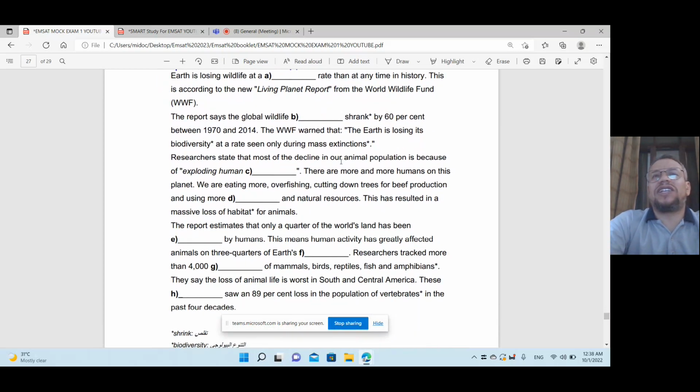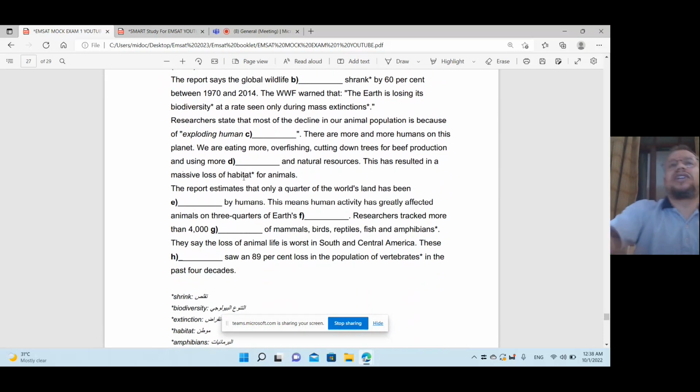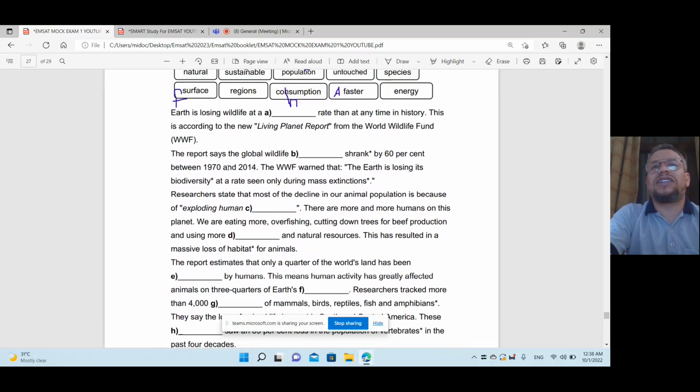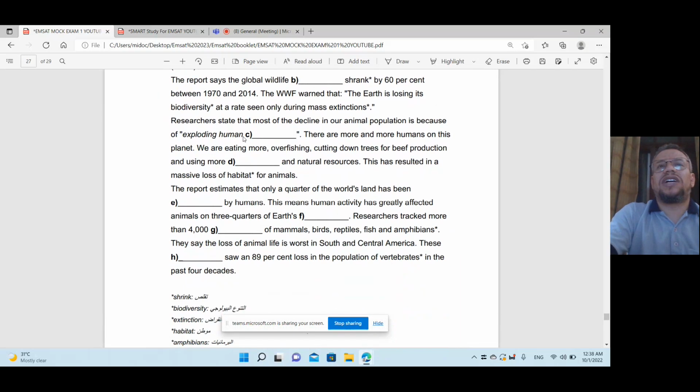What about C? Let's see, go to the start of C here. Researchers state that most of the decline in our animal population is because of exploding human population. There are more and more humans on this planet. We are eating more, overfishing, cutting down trees for beef production, and using more what? More sustainable and natural resources. Sustainable and natural resources is D.